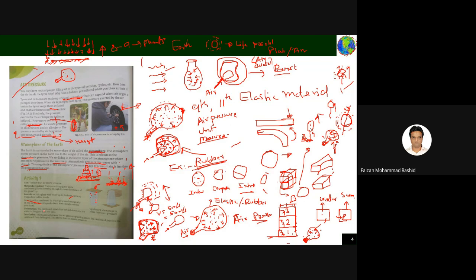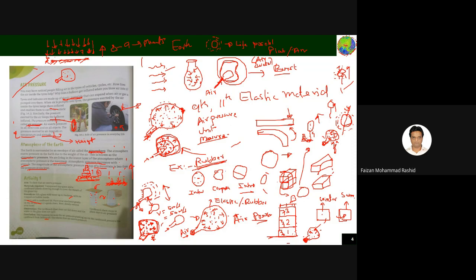Now what will happen? Cover the glass with cardboard and place your hand gently on it. After some time, you invert the glass. Then what you will see is that the cardboard will not fall, and the water in the glass does not spill, the water is not coming out. The conclusion: the air pressure pushing up the cardboard prevents the cardboard from falling off. This shows the air exerts pressure.